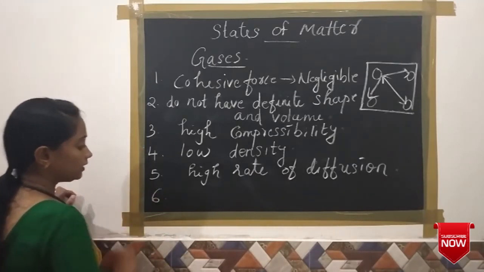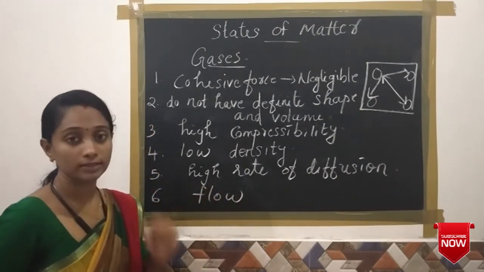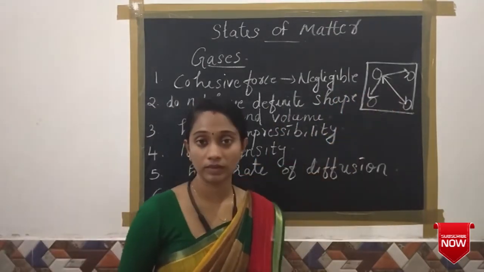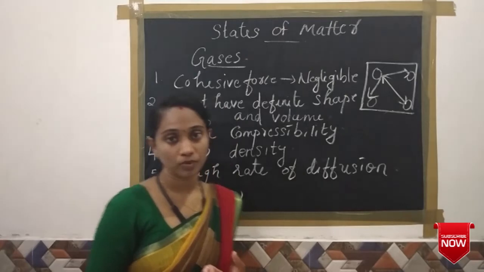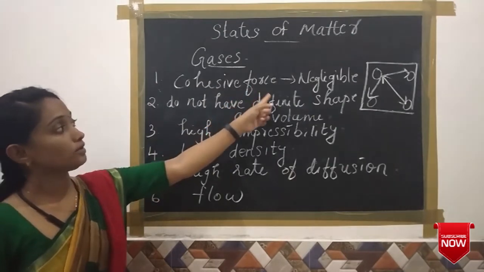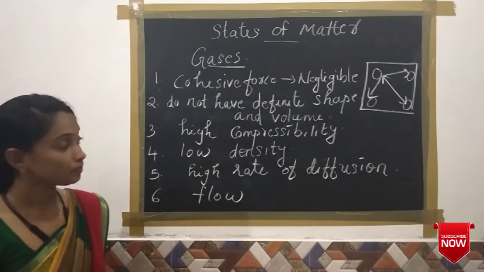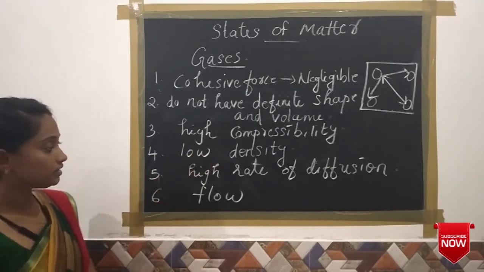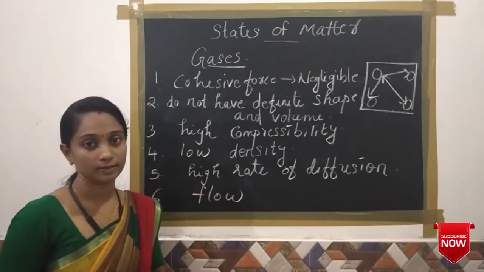And the sixth one, they can flow easily. All gas particles can flow easily, because these particles are arranged very far away from each other and they have space between them, so each particle can move freely in all directions. So these are the 6 characteristics of gases. The first one, the cohesive force is negligible. The second one, they do not have a definite shape and definite volume. The third thing, they are highly compressible. The fourth one, they have a low density. The fifth one, a high rate of diffusion. And the last one, they can flow easily.